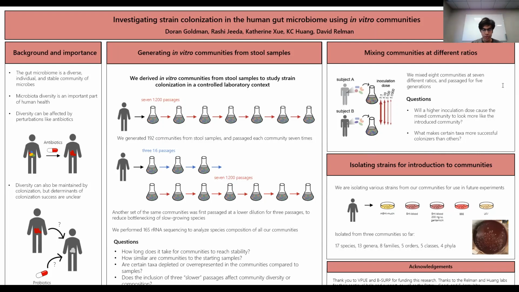So far we've isolated from 3 of our communities and we've cultivated a total of 17 unique species from 8 families. And we're hoping to continue isolating from more communities and perhaps more media types to build a much larger library of strains, which we can then use in our future experiments.